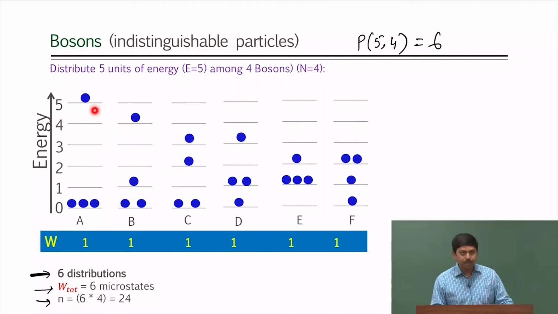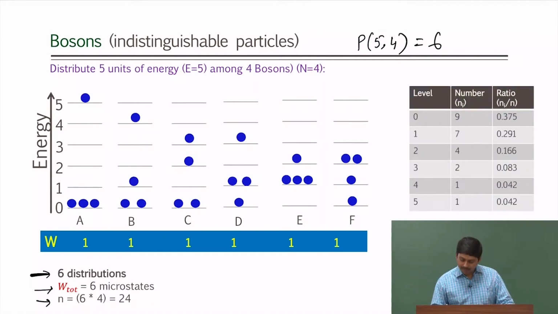Now we want to identify how many particles are in which level. For example, you see that energy level 5 has 1 particle, energy level 4 also has only 1 particle, energy level 3 has 2 particles, this one and this one, energy level 2 has 4 particles, energy level 1 has 1, 2, 3, 4, 5, 6, 7 particles, and energy level 0 has 3 plus 2 is 5, plus 2 is 7, 8, 9 particles.